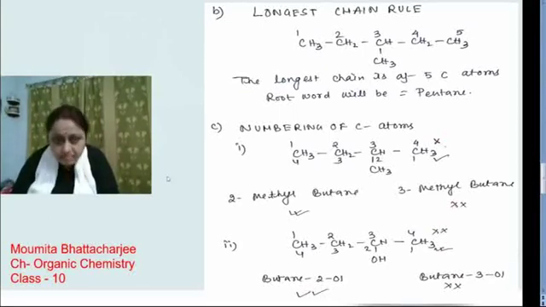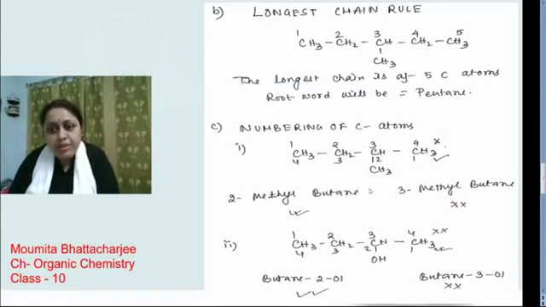Next rule is numbering of carbon atoms. Here I have written this formula: CH3, CH2, CH with branching CH3. This is the substituent group or branching. If we start from this carbon 1, 2, 3, 4, this methyl group is coming at carbon 3. If we start from this side 1, 2, 3, 4, the methyl group is coming at the second carbon.